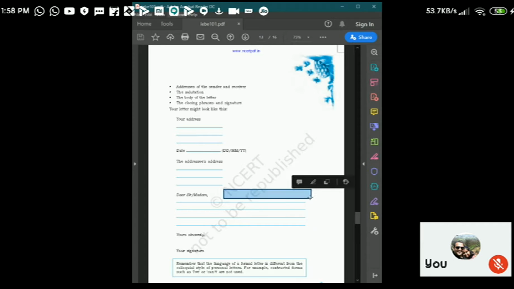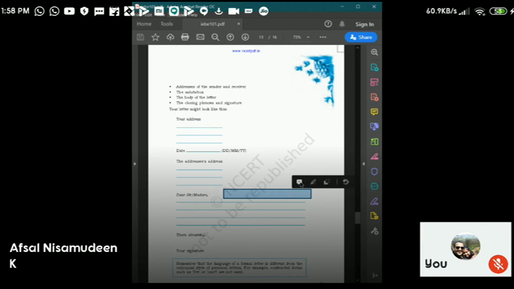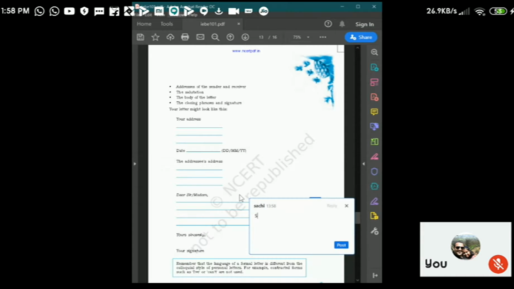So how will you write it? You write SUB in caps, then write the subject. For example, you are placing an order for books, so just write that. That is what a person gets to know.